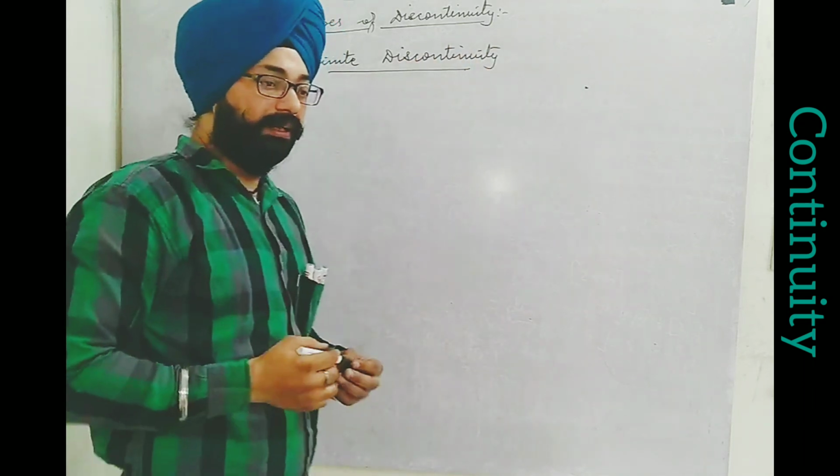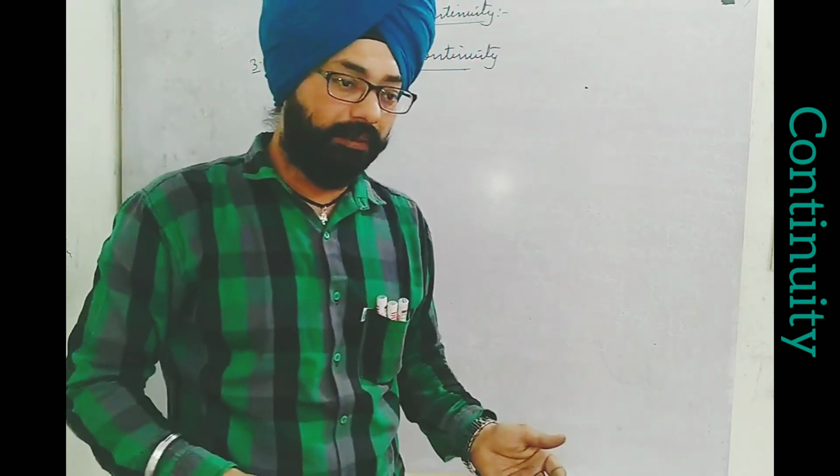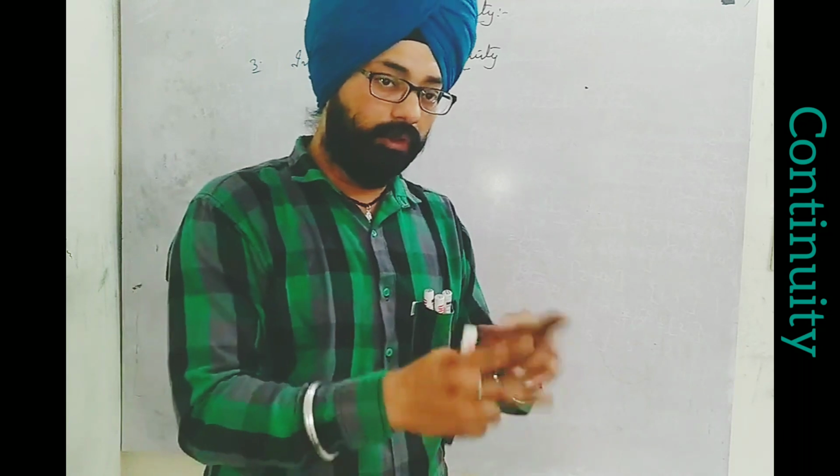Let us make it not very difficult, simple. Infinite discontinuity means at least one of the values of either LHL or RHL you will find to be infinity. Okay, and both of them will be giving us different answers.